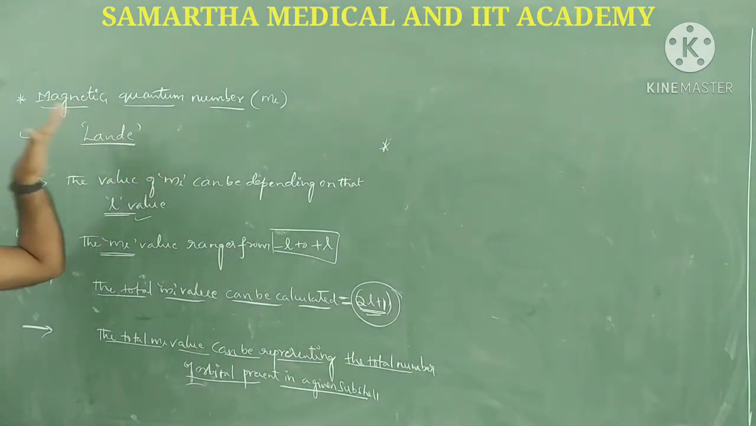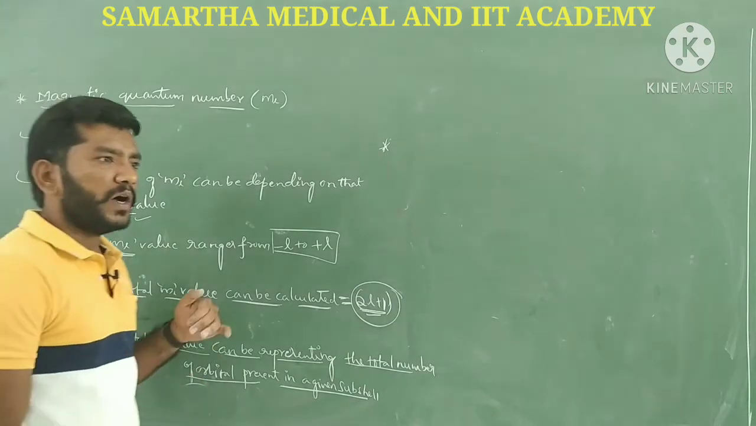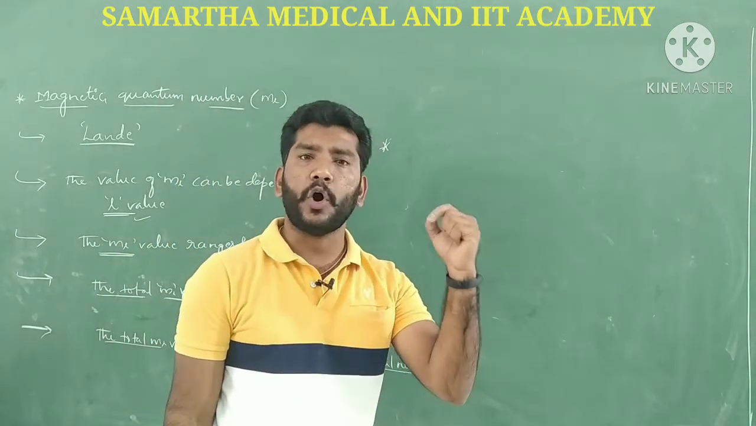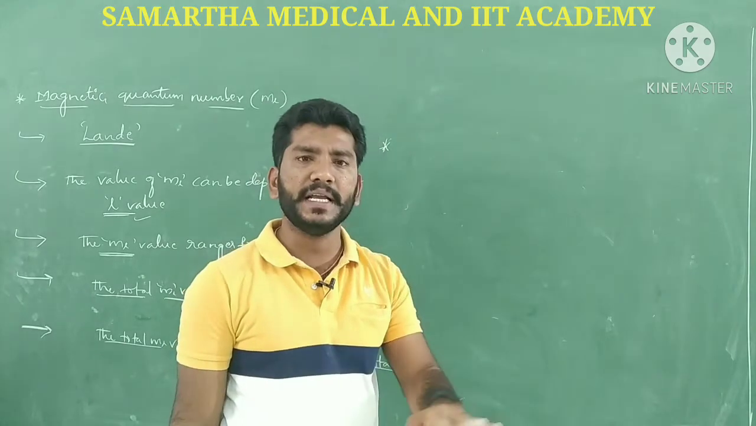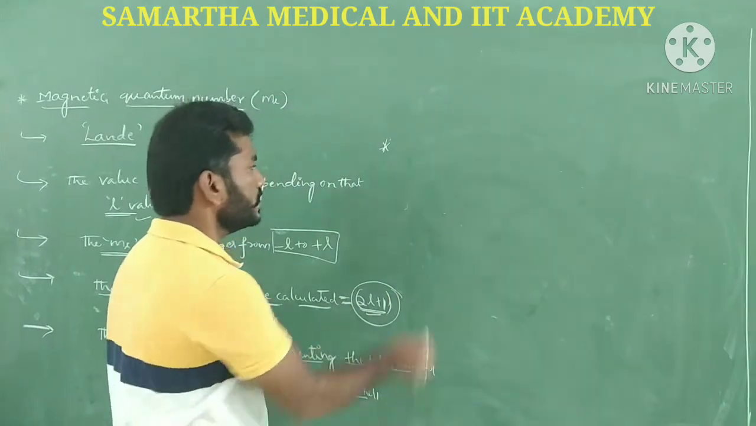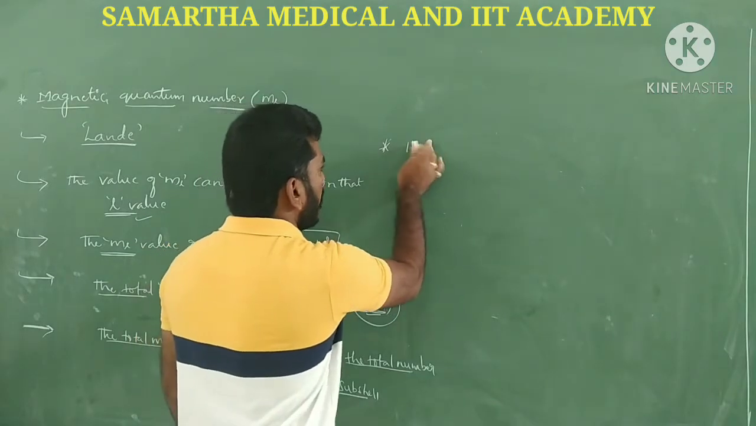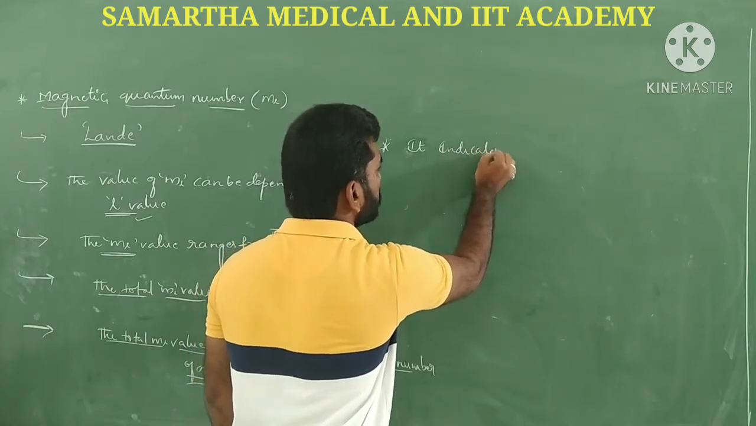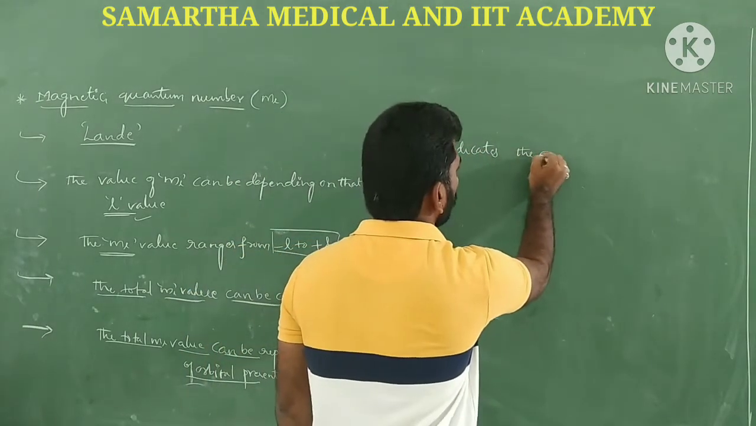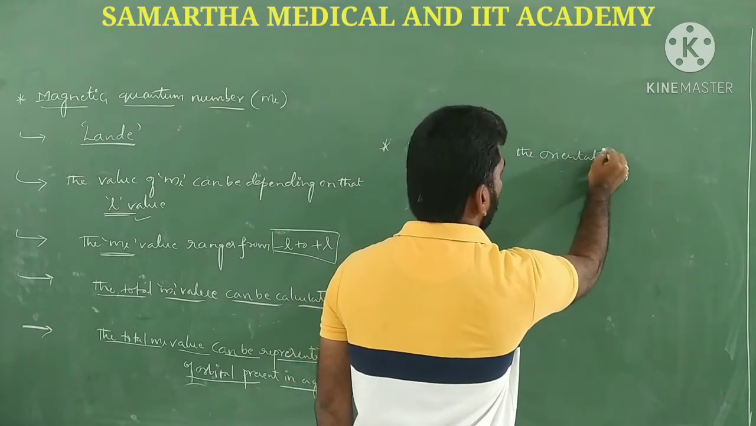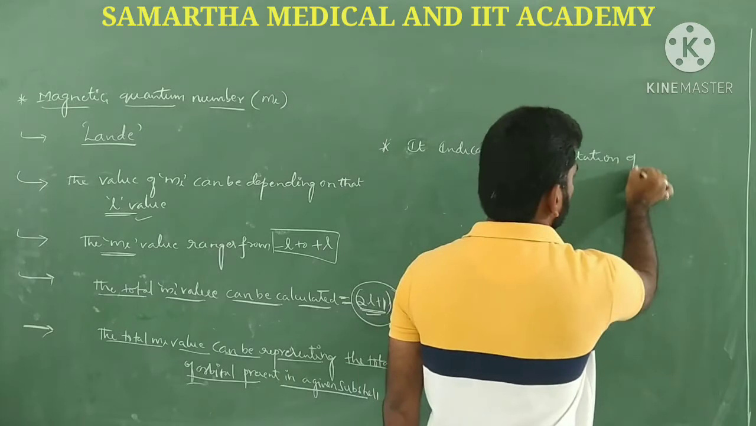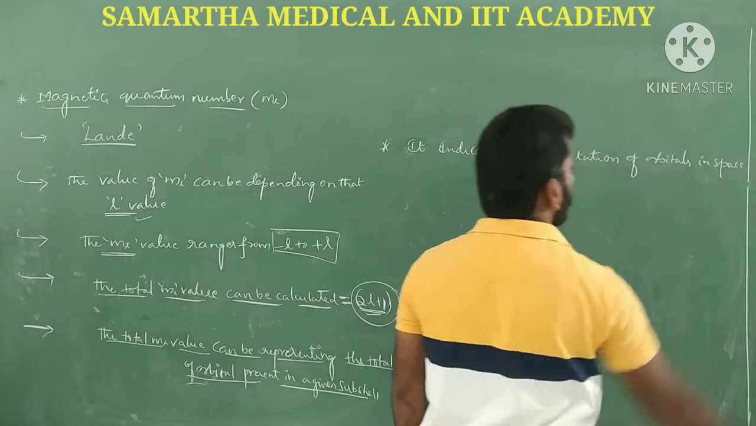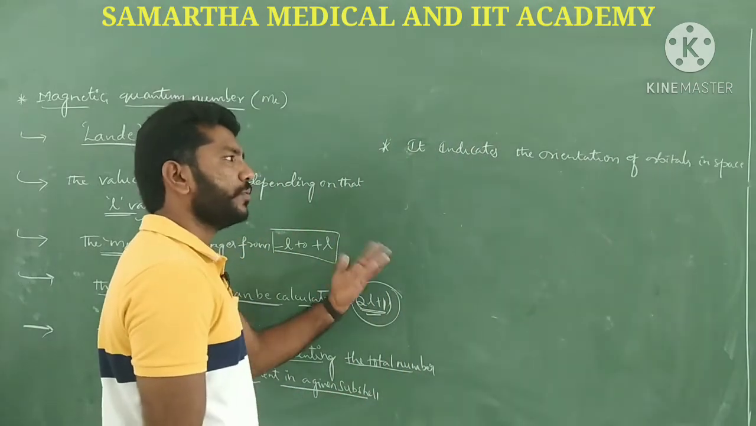The most important thing is what the magnetic quantum number indicates. It indicates the orientation of magnetic moment, or the orientation of orbital in space. We have to know this particular thing, guys. Let's write it down: this magnetic quantum number indicates the orientation of magnetic moment or orbitals in space. Orientation of magnetic moment or orientation of orbital in a space.